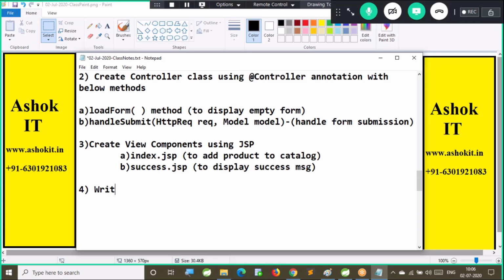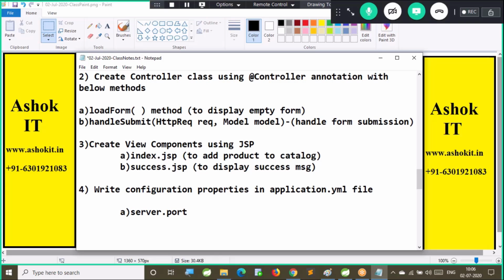Write configuration properties in the application.yml file. What are those things? First one, server.port. The default port number is 8080; in order to change it, I will write one property.